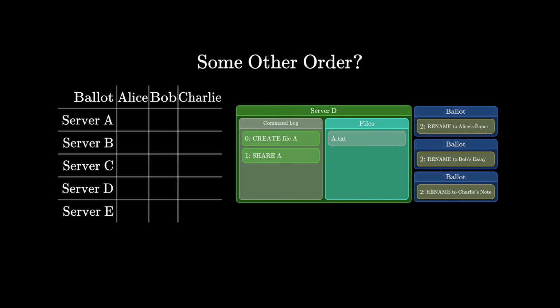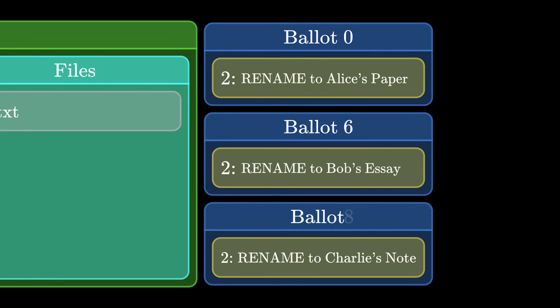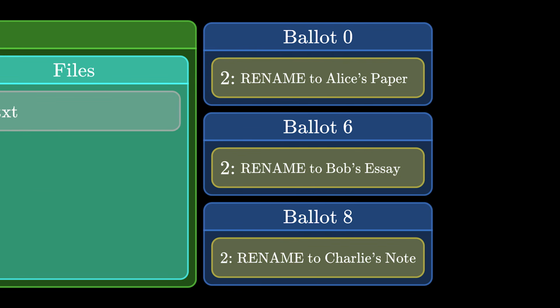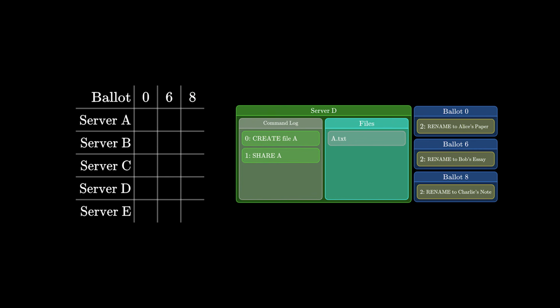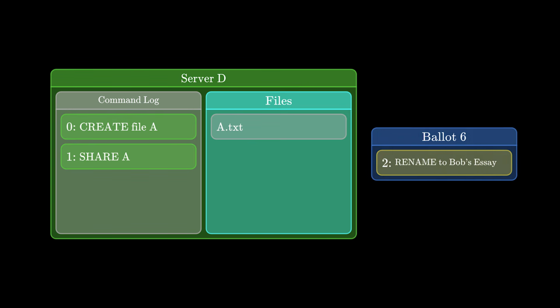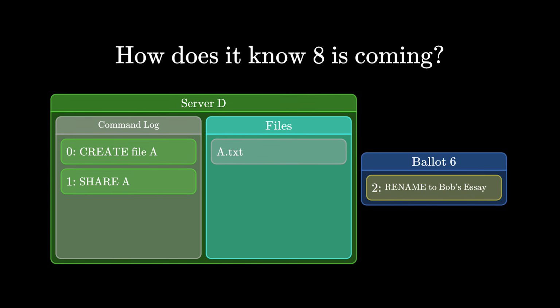Like maybe the proposers generate a unique numerical identifier for each ballot on slot 2, so that no two ballots for the same slot could ever have the same number. There are many ways you could implement something like that. Could we then get the acceptors to only vote on the highest numbered ballot? Well, in order to do that, the acceptors have to know beforehand what ballot numbers are coming. Like, if an acceptor gets ballot 6 first, it has to know that ballot 8 for slot 2 is coming in order to reject it.